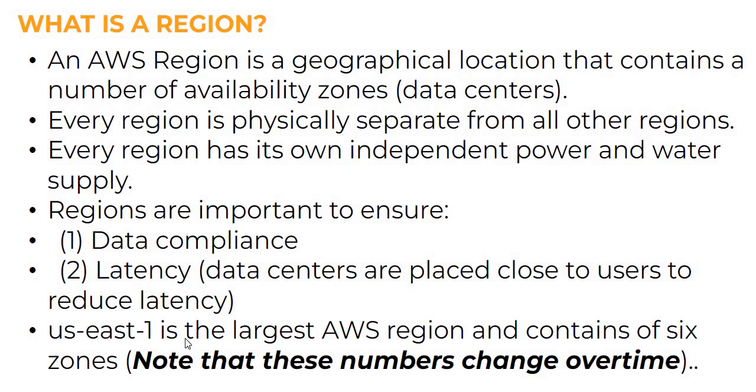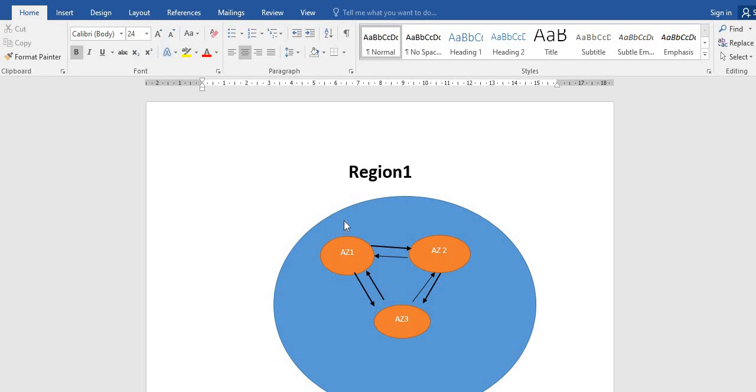US East 1 is the largest AWS region, and it contains 6 availability zones. We will be looking at this region thing in detail right now. See here, I have drawn this diagram. Suppose this is a region in a particular country. We have different availability zones, AZ1, AZ2, AZ3. These availability zones are connected to each other through a network. They contain the replicas of the data, but these are contained within a region.